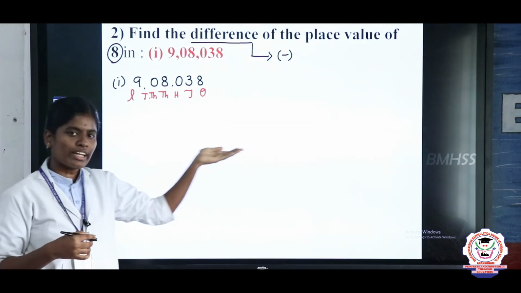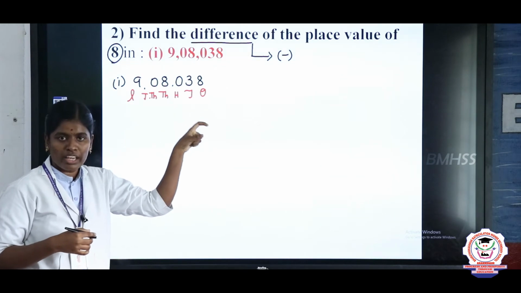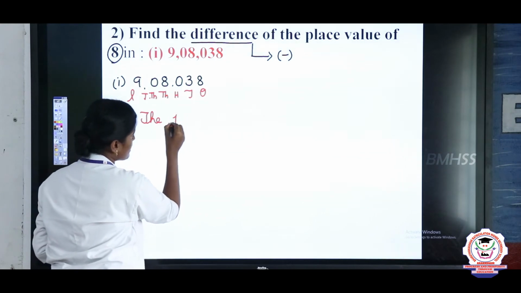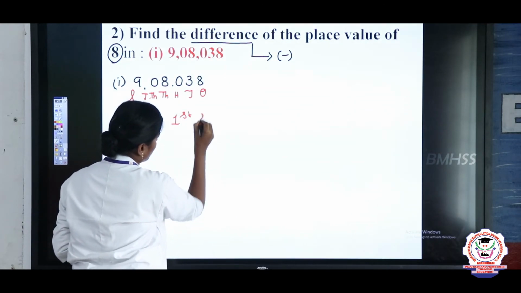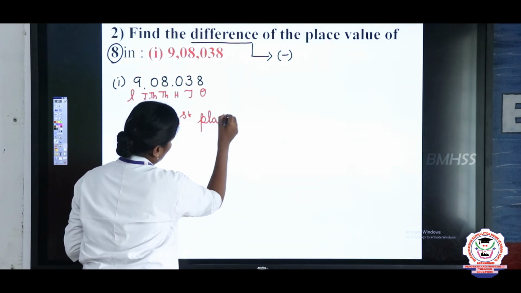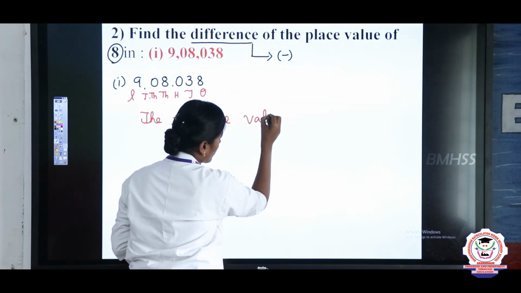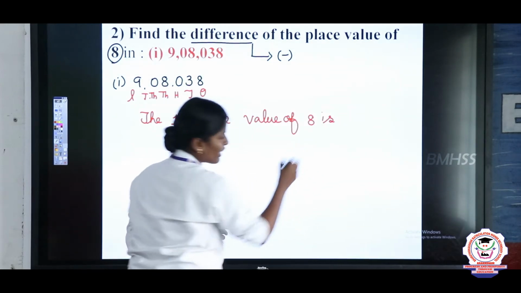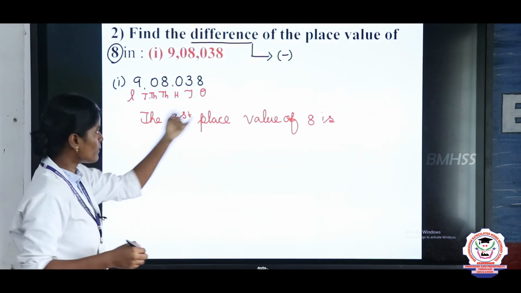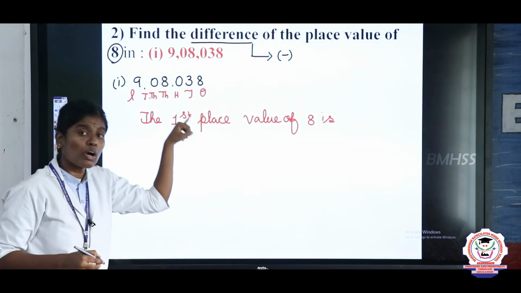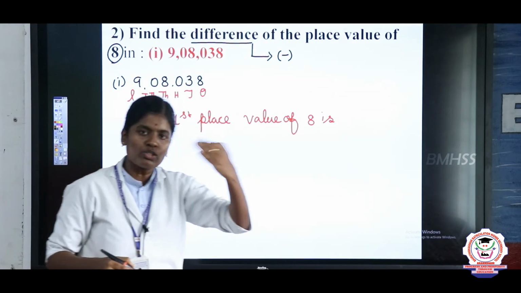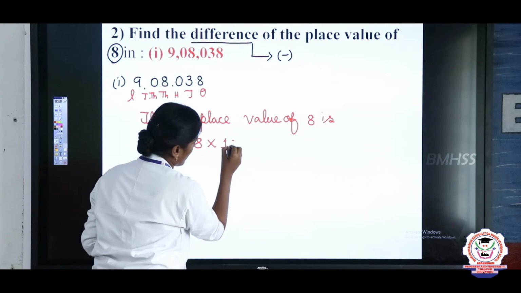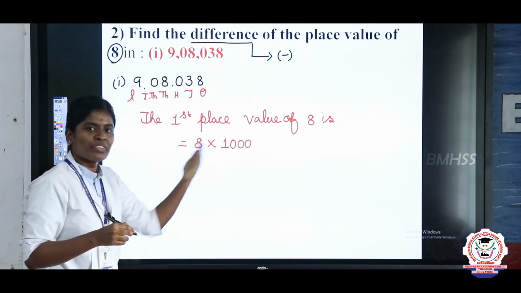Okay, first you are going to write the first place value of 8. So what is the first place value of 8? Roshan, tell me. Yes, the first place value of 8 is 1000. So 8 into 1000. What is the answer? 8 into 1000 is 8000.